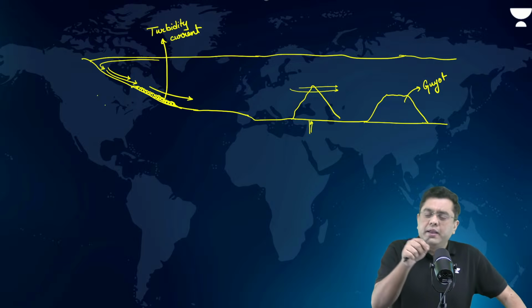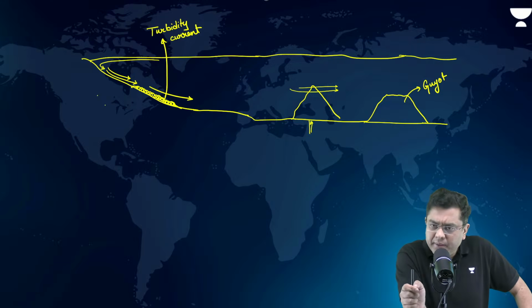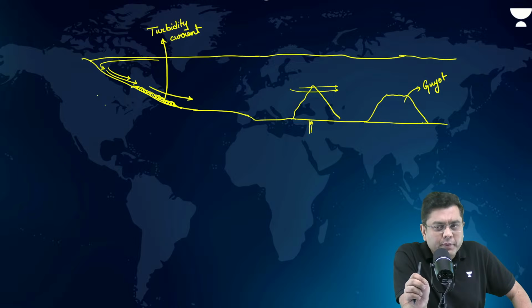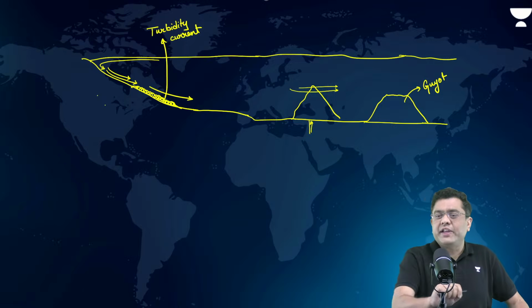Now, I will ask you a question. Let me know the answer to that in the comment section. The question is that out of the two water bodies, that is, the Arabian Sea and the Bay of Bengal, which one has a higher salinity and why? Let me know in the comment section.